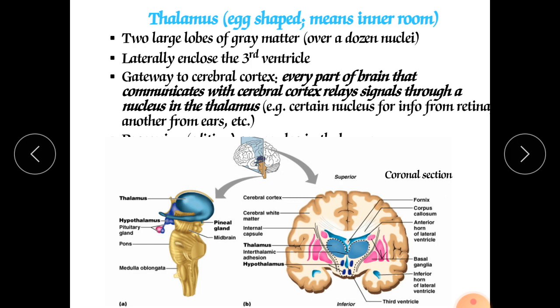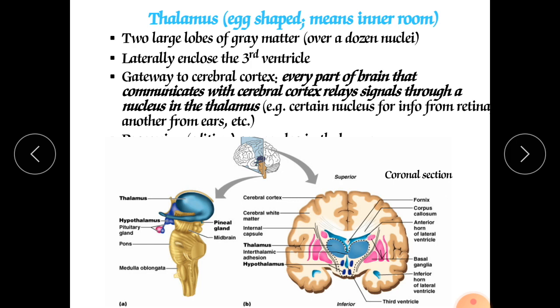The medial geniculate nucleus relays the auditory information through the ear toward the auditory area of our cerebral cortex. It is the connective link between both the areas. Fifth one is